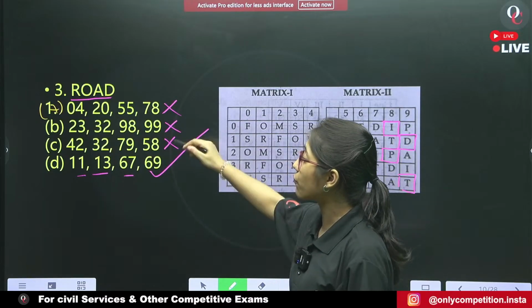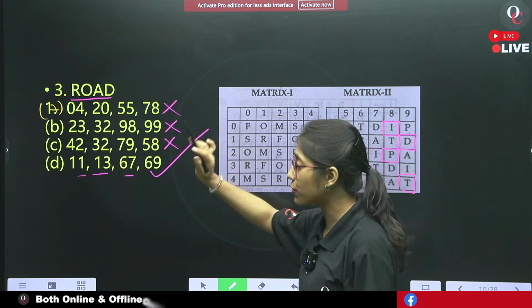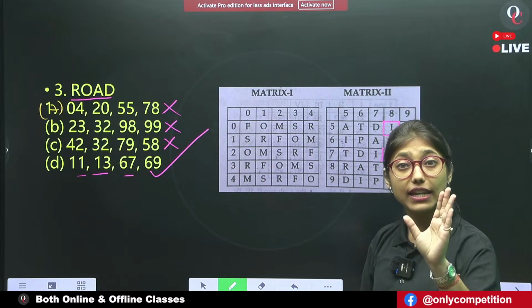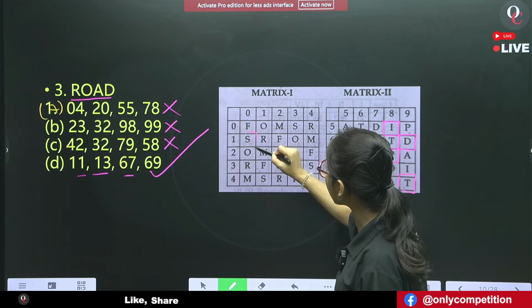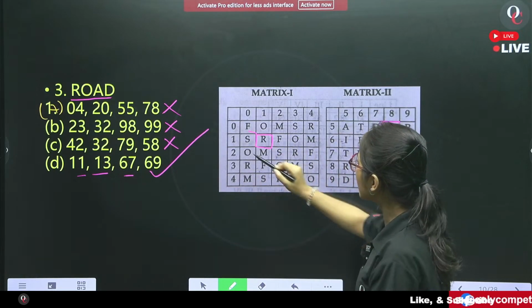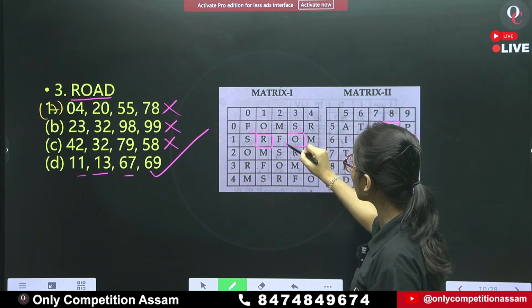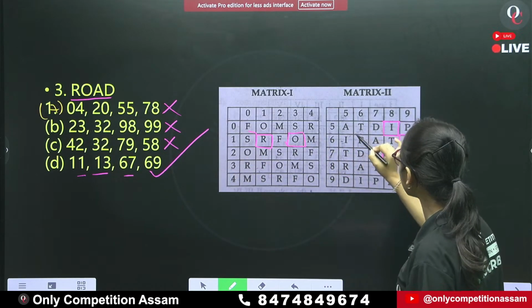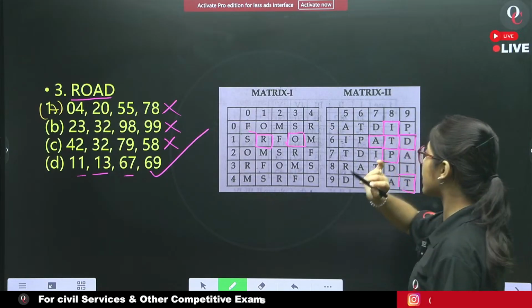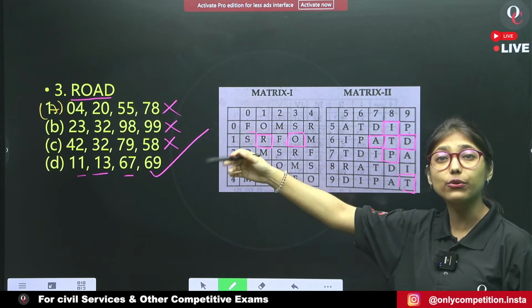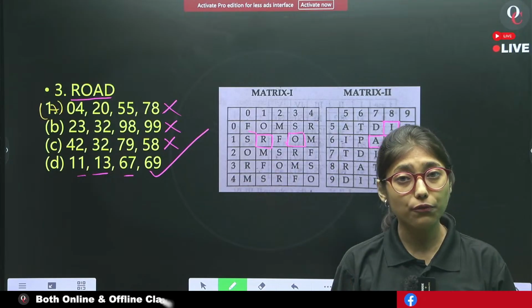Therefore, the answer of question number 3 is option D. If we check for 11, we get R. 13, 1 and 3, O. 6, 7 is A. R-O-A-D. It satisfies.